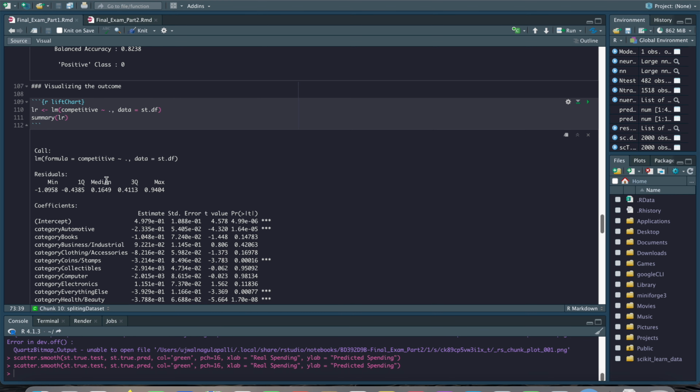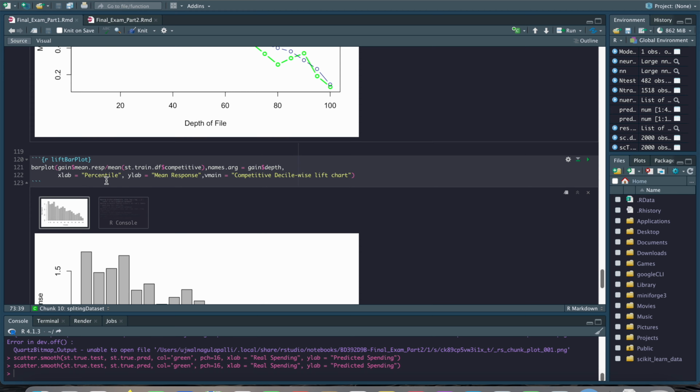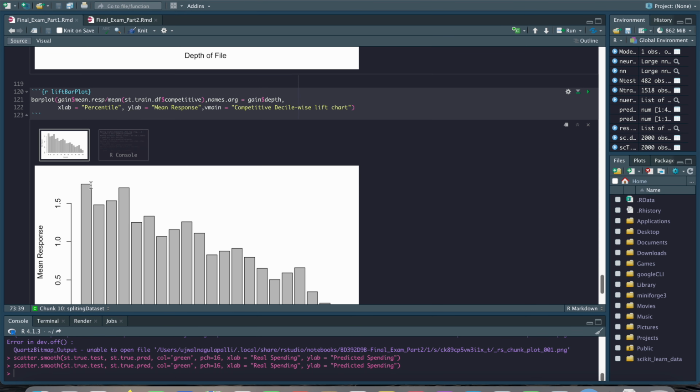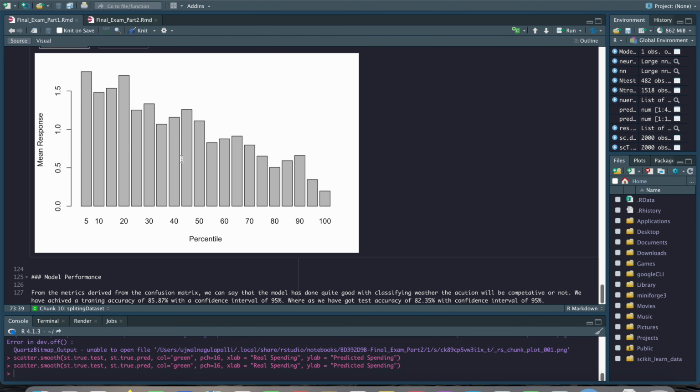We have also plotted the lift chart here, and this is the competitive decile-wise lift chart. We used a bar plot for plotting it.